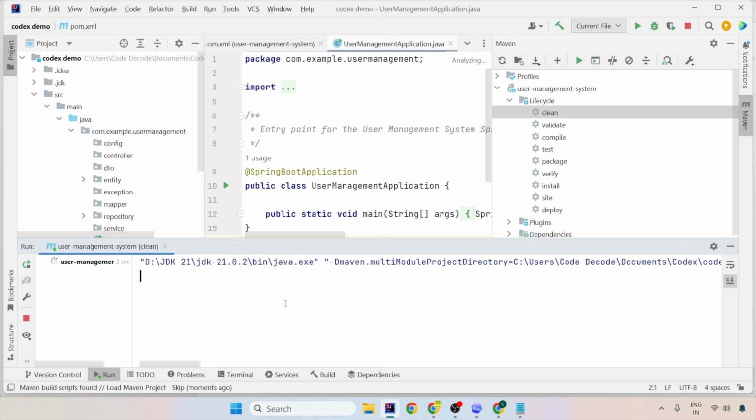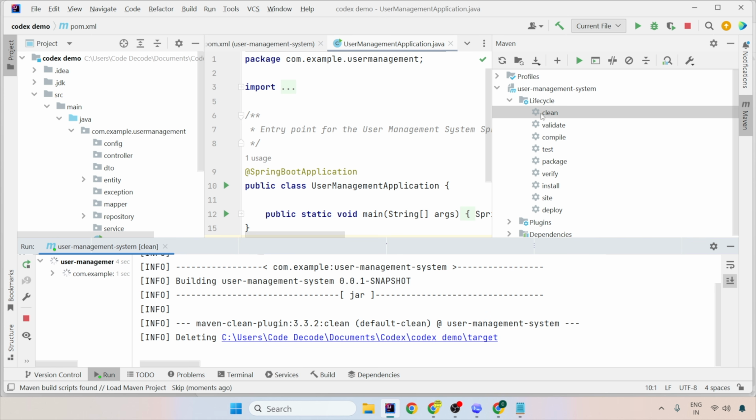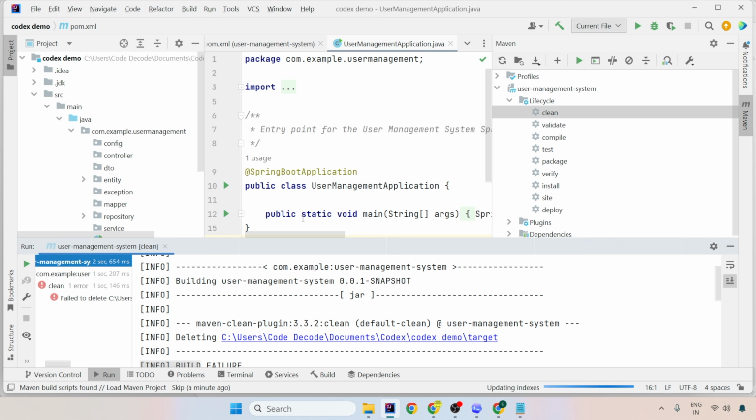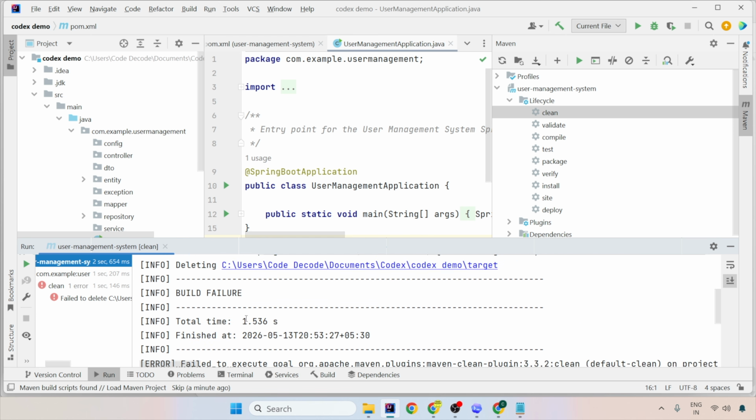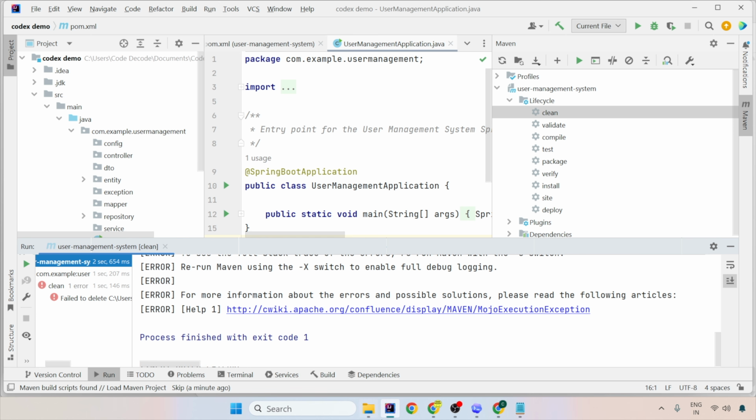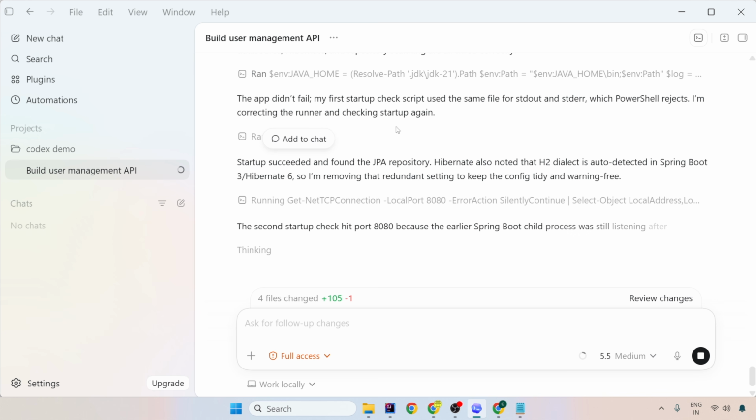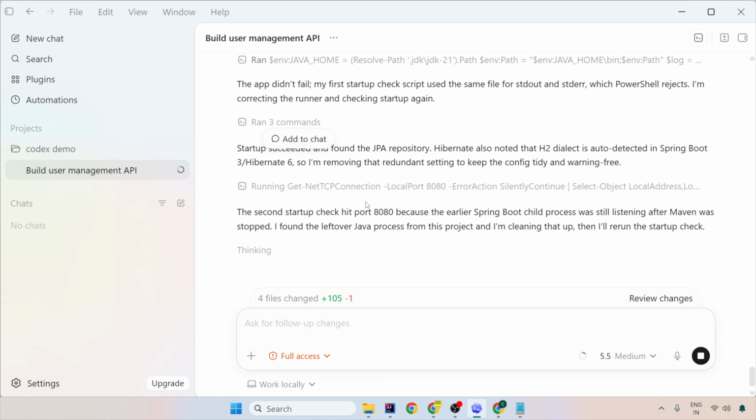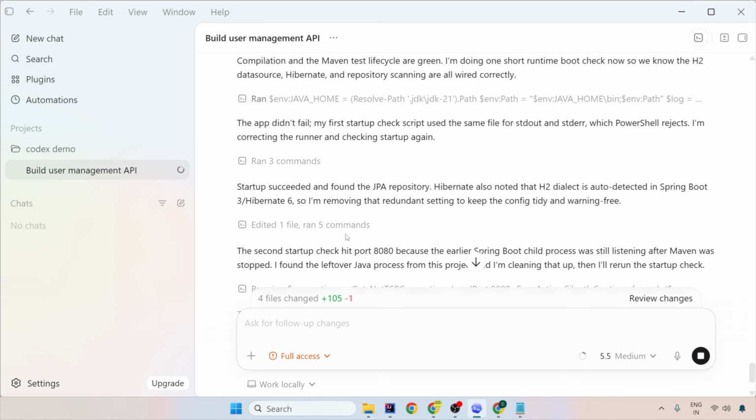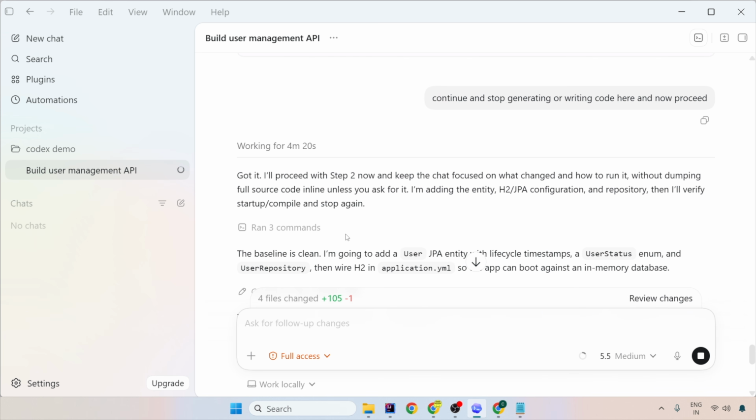Now meanwhile, I'll just do Maven clean so that, okay, right now I cannot do the Maven clean because it is being used already by my Codex here. So until it is working on that particular target folder and it is doing some stuff, I cannot do the Maven clean or something. So I need to wait till everything stops and ends, and after that I'll do the Maven clean and run. So now it is proceeding with step 2.